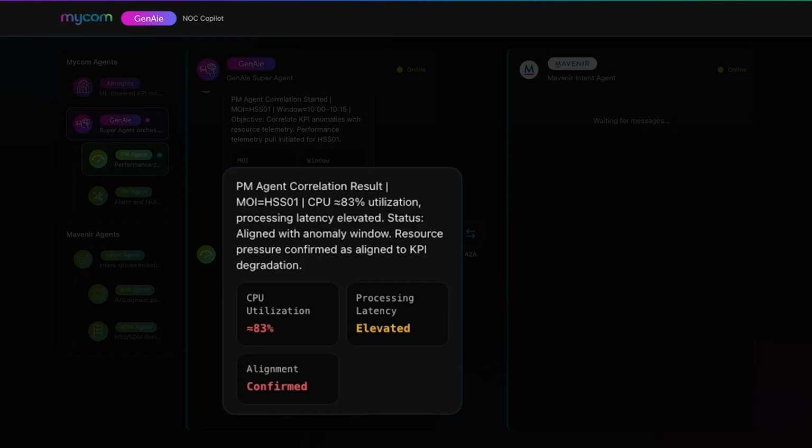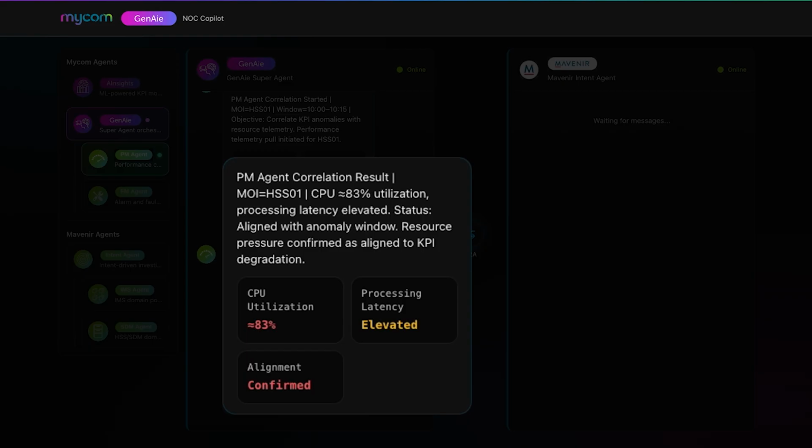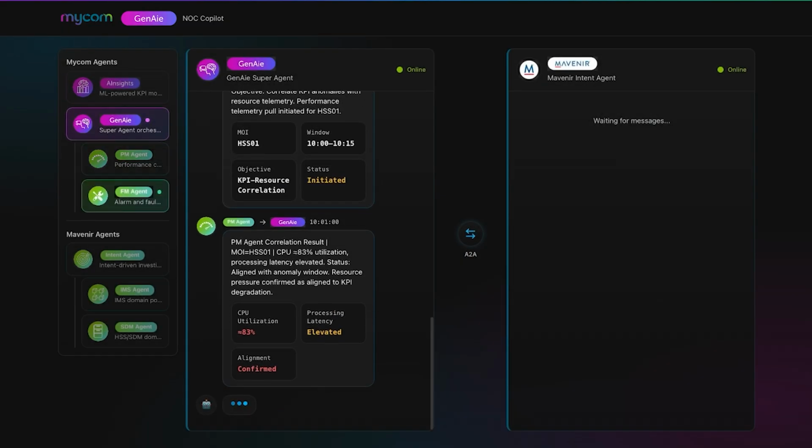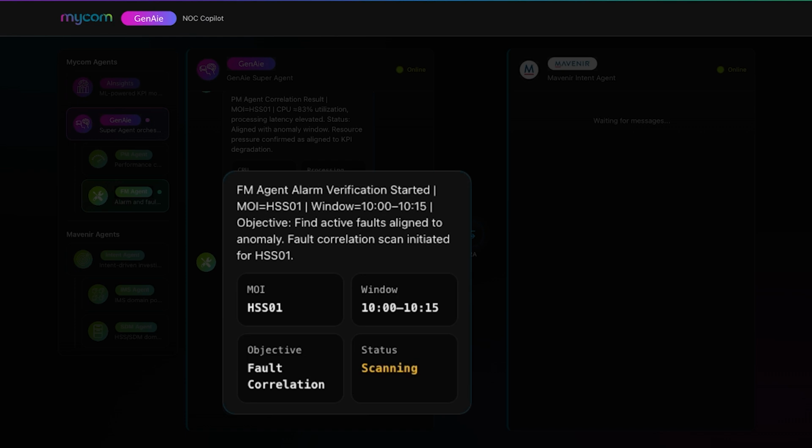The PM agent correlation result is in. On HSS01, the CPU reached approximately 1250 millicores, and processing latency is elevated. This aligns with the anomaly window. I can now see that Mycom's FM agent has started alarm verification on HSS01 for the anomaly window. This will help me view active faults in the anomaly window. GenAie has now started a correlation scan.